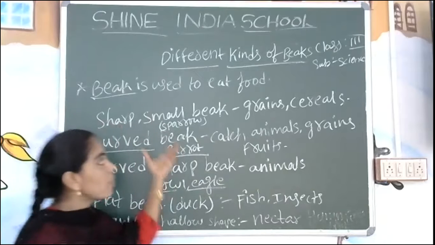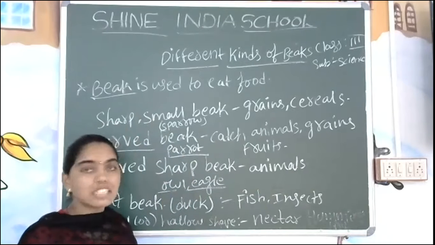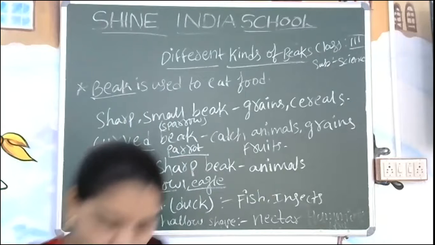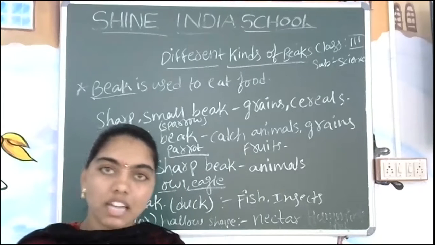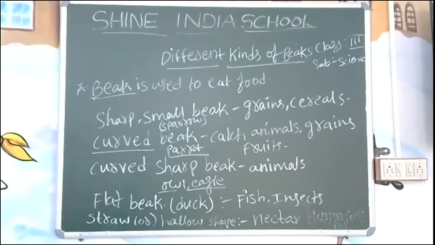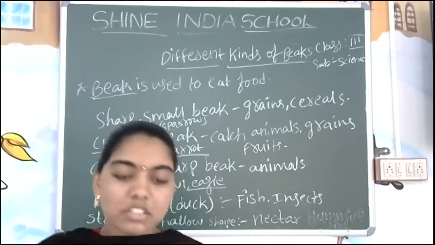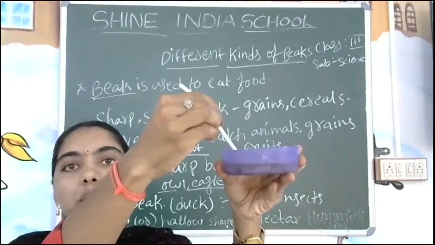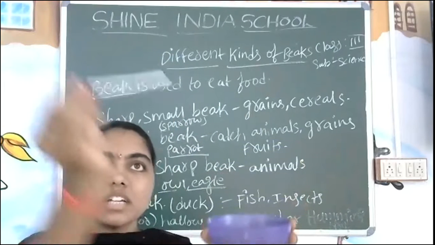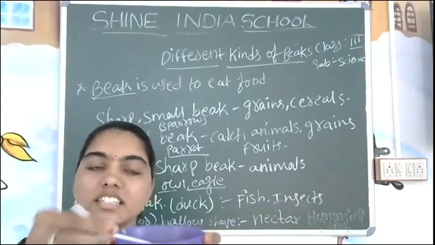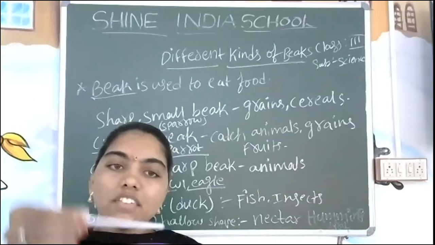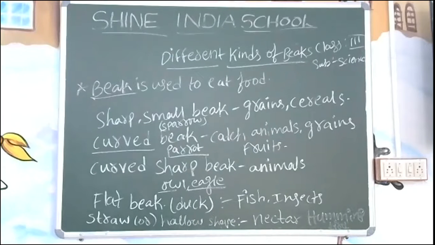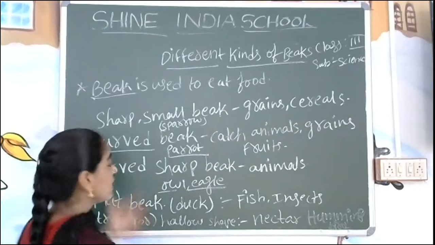Now we have discussed different types of beaks of different types of animals. See here, now this is the straw. The hummingbird is going to suck the nectar like this. If this is a flower, it is going to drink with the help of its beak. You can see the nectar coming out of the flower. It is going to drink nectar from different flowers. Here we have seen this one.